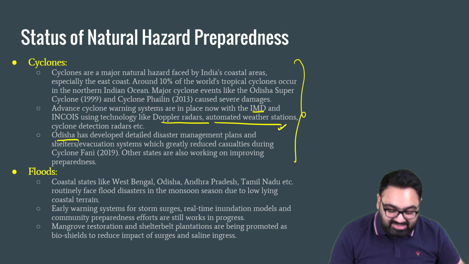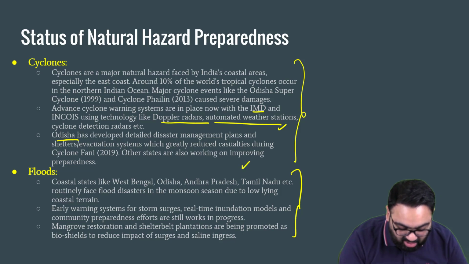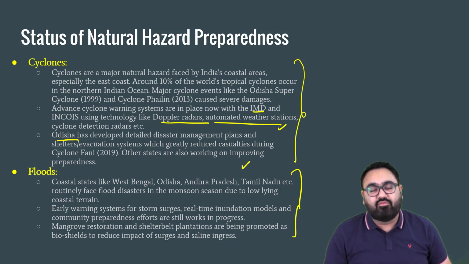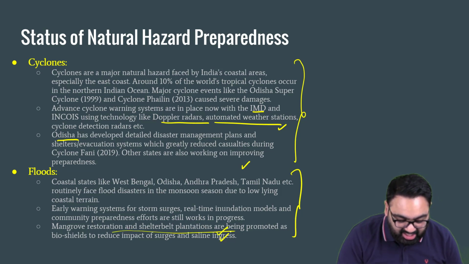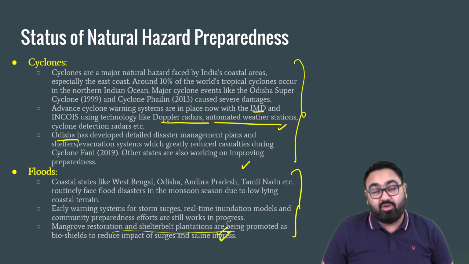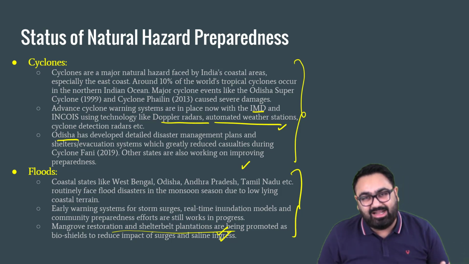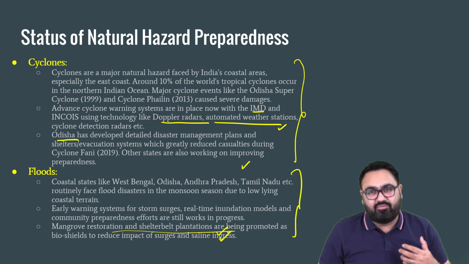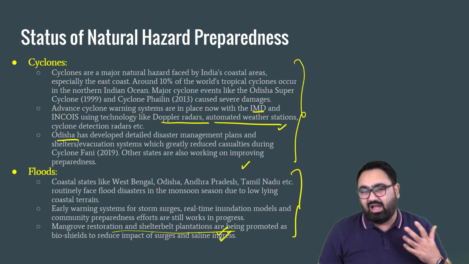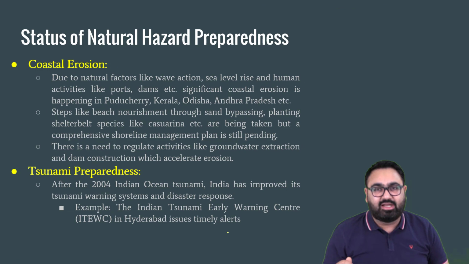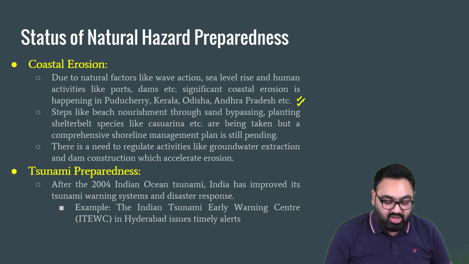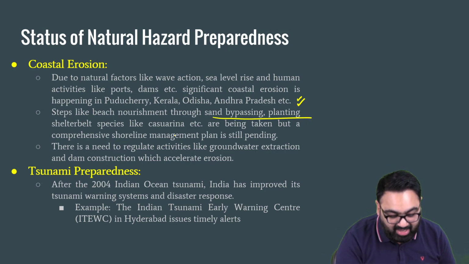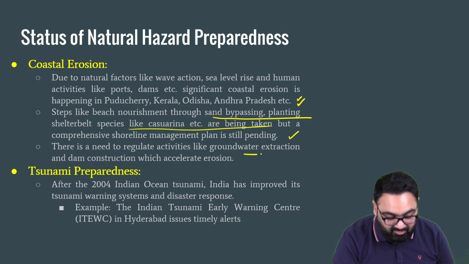We have also seen floods in states such as Tamil Nadu, Odisha, West Bengal. Here also, we have the potential to reduce the impact with mangrove restoration, shelter belt plantation, etc. The Government of India makes use of real-time information dissemination. The Government of India, for example, sends messages and alarms to communities living near the coastal areas. In terms of coastal erosion also, the government has been trying to nourish beaches through sand bypassing and planting shelter belt species. We have also been trying to regulate activities such as groundwater extraction.